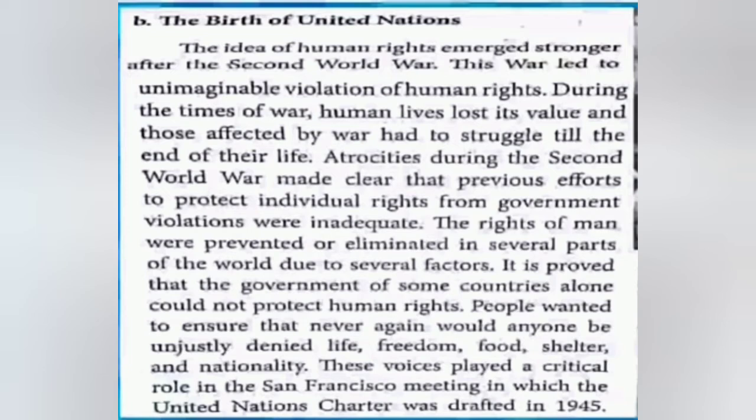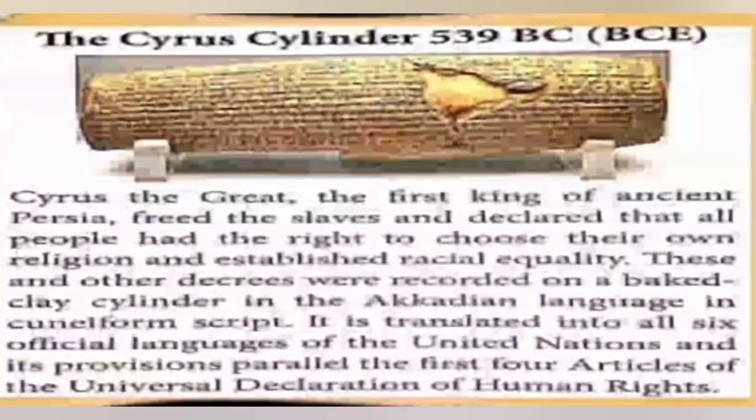Next, we will learn about the treaties of the United Nations. The idea of human rights emerged stronger after the Second World War. People wanted to ensure that never again would anyone be treated inhumanely. The Cyrus Cylinder, 539 BC.